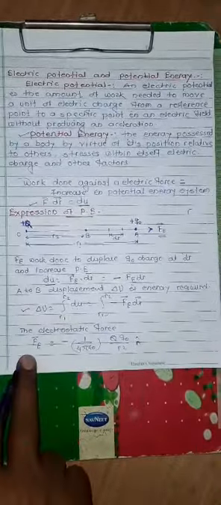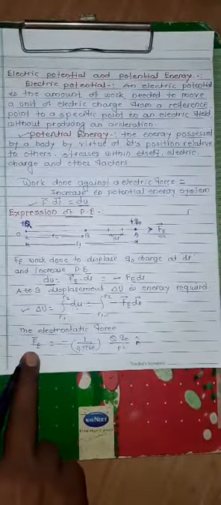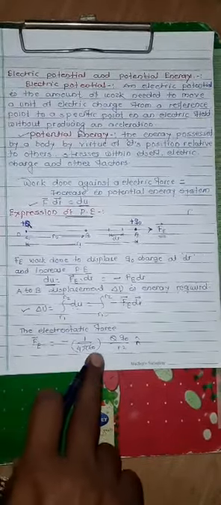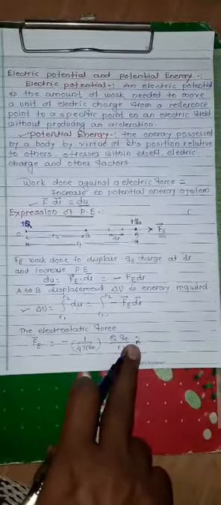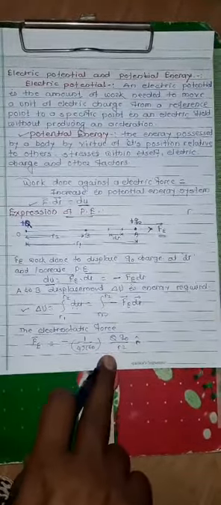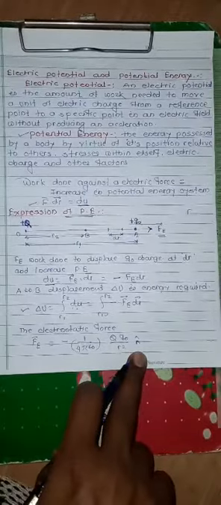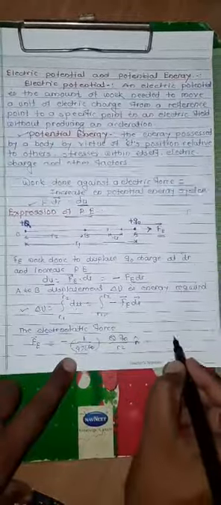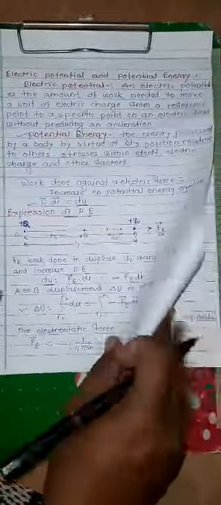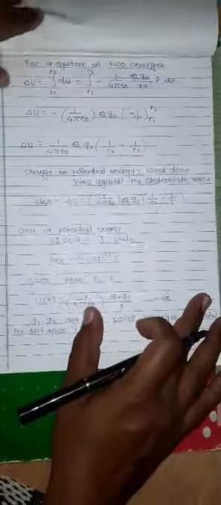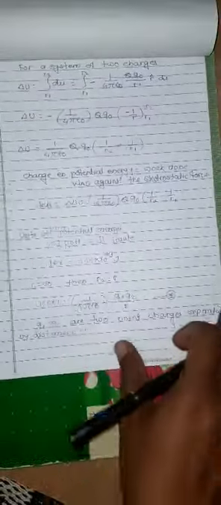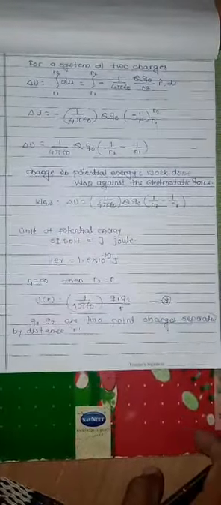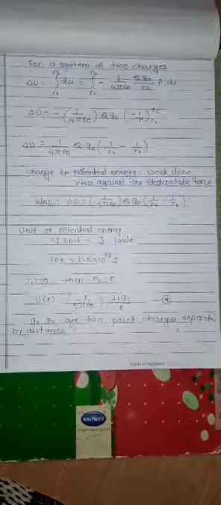Now the force F_E is equal to minus 1 upon 4 pi epsilon 0, q and q0, upon r square, times the unit vector r, by Coulomb's force or Coulomb's law. This is Coulomb's law, isn't it? Now for this system there are two charges: the capital Q and the q0 charge, and q0 is also called the test charge.